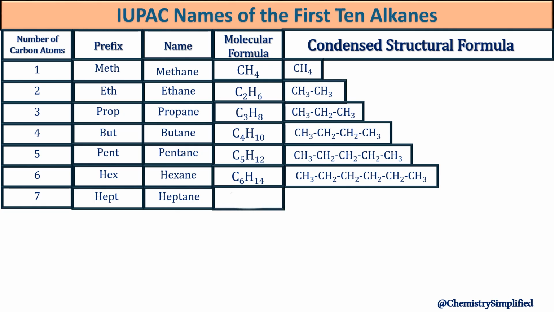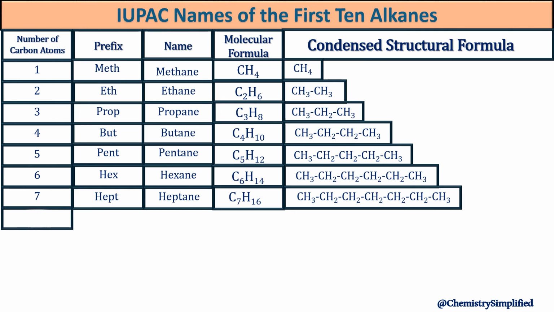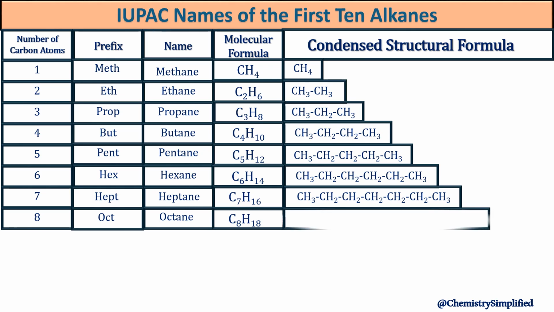The name heptane. Molecular formula C7H16. 8 carbons, prefix oct. Name octane. Molecular formula C8H18.